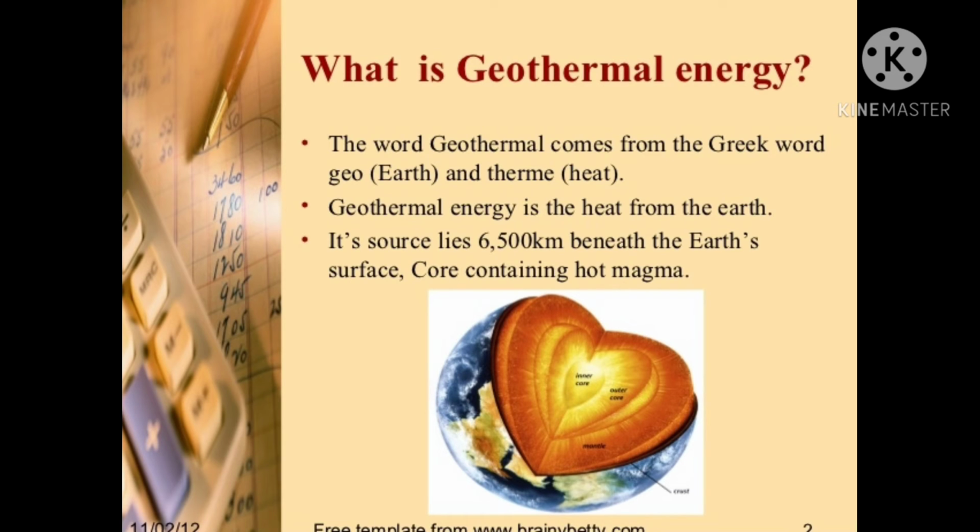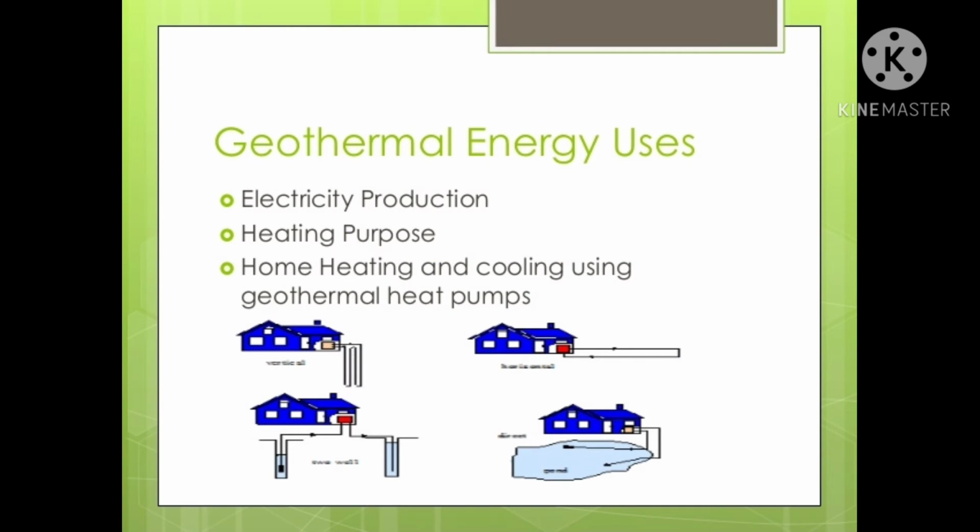It means the energy inside the earth is known as geothermal energy, and it is used for many purposes. It is also used for the production of electricity.